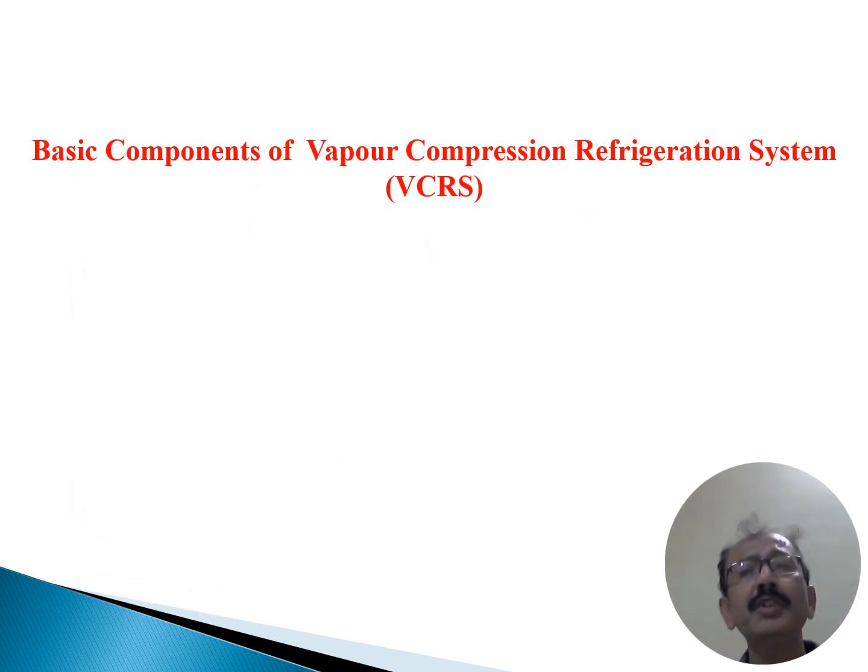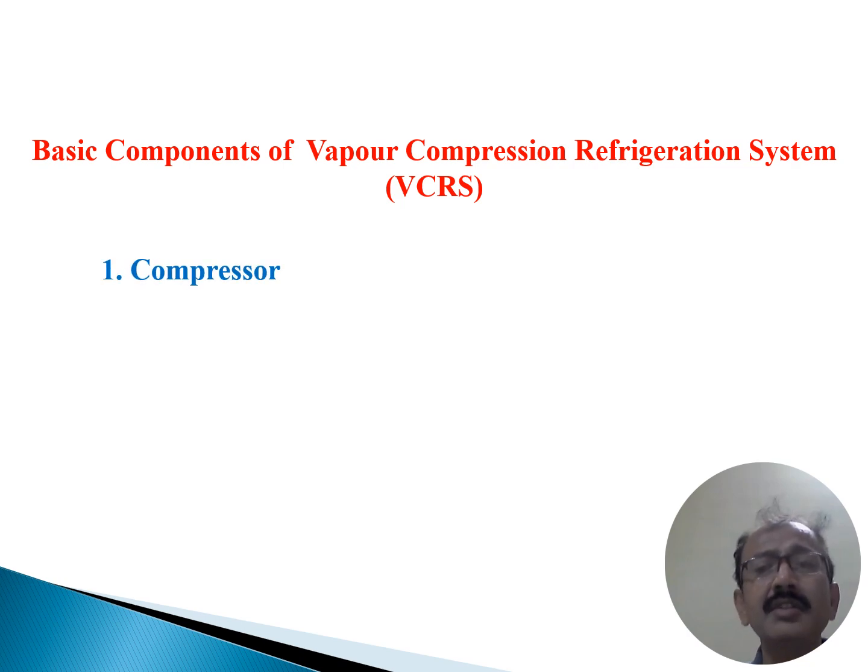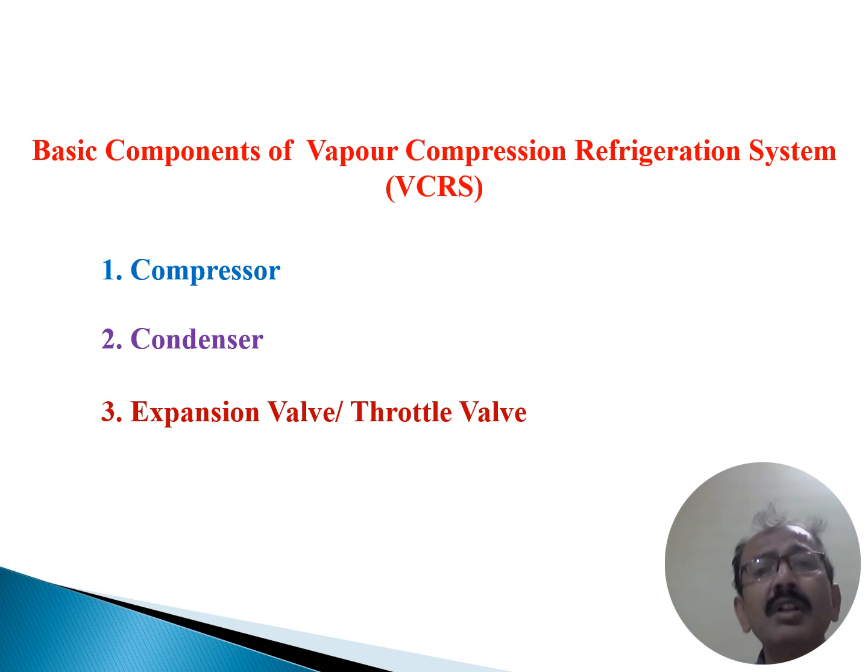Now the basic components of the vapor compression refrigeration system I have already mentioned: one is the compressor, second is the condenser, third is the expansion valve or throttle valve, and fourth is the evaporator.